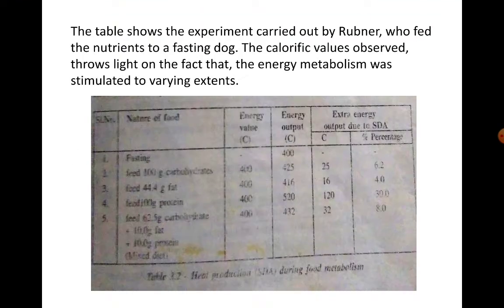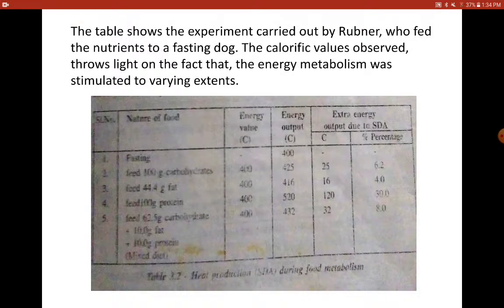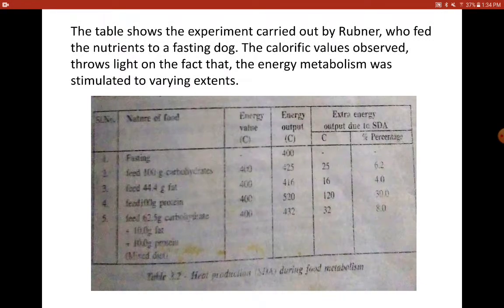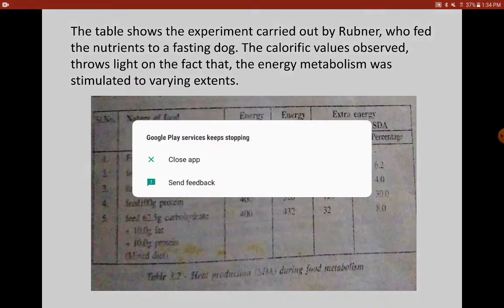Rubner is a scientist who carried out an experiment on SDA using fasting dogs. He fed a fasting dog. Why a fasting dog? Because when the dog is fasting, the energy stores, carbohydrates like glycogen and lipids like the triacylglycerols stored in the adipocytes, would be used up to give out the energy required for the cells to function.